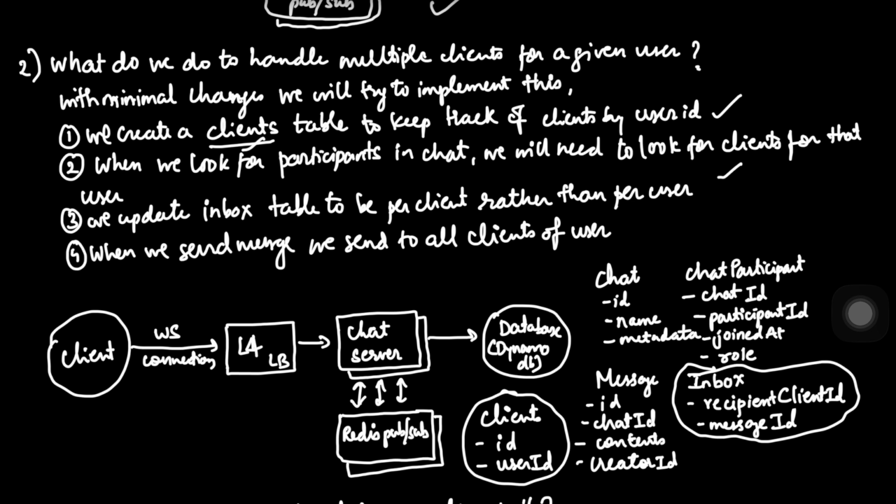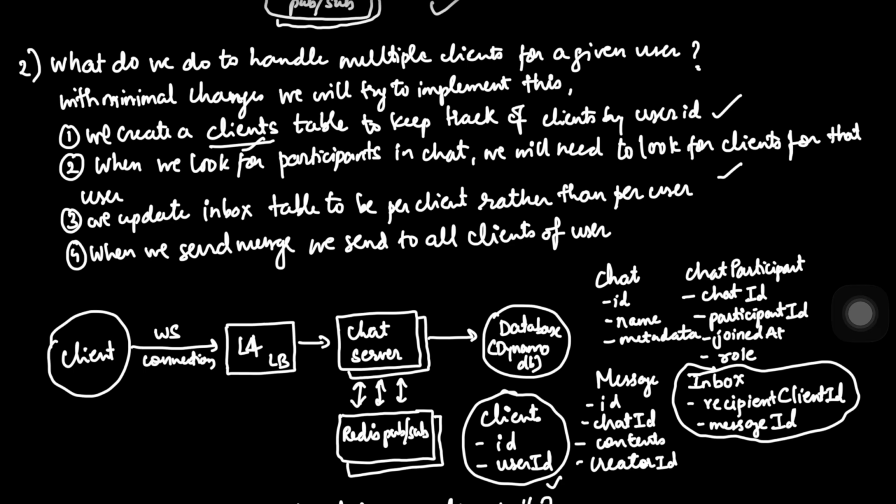So by making the inbox client specific, we have solved the sync problem with almost zero impact on our latency. It is a trivial change in terms of code, but a massive win for user experience. And that is how we have actually solved the problem by just adding this clients table, as you can see over here.